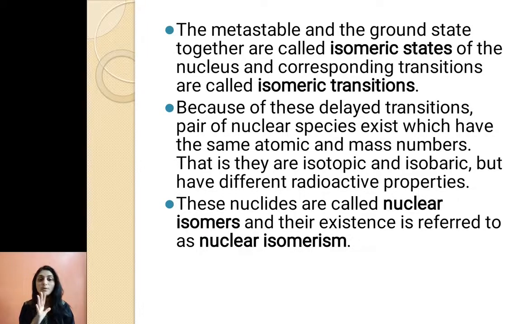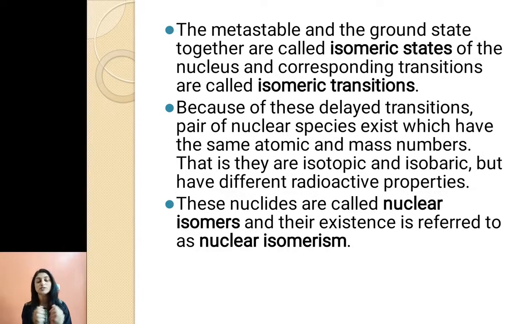Isomers have the same atomic number and the same atomic mass number. So they are isotopic and isobaric in nature, but they differ in terms of radioactive properties. That is, they have different half-life periods, which means different disintegration rates.